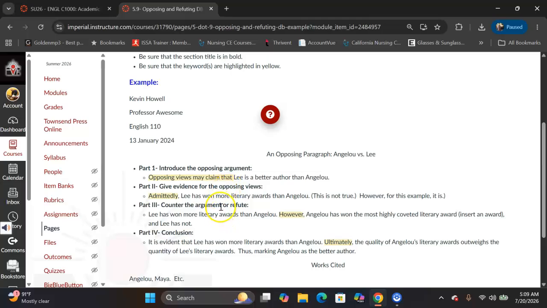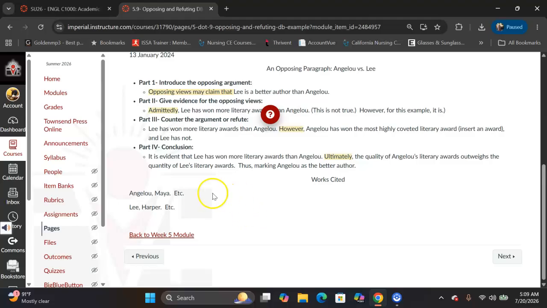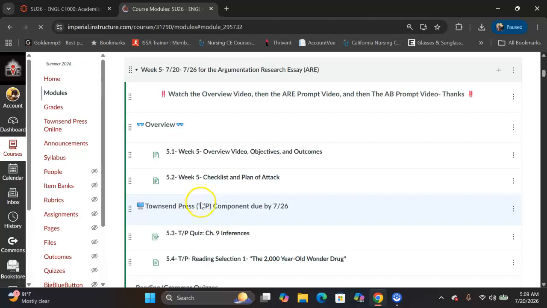Then you'll refute, come back, spin it back to your pro, which in this context would be Mrs. Flowers. Then give your closing, and then here you will give your works cited. And since it's only going to be from the novel, this will be works cited, and make sure that you give the proper copyright date. If you put 1969, I'm going to contact you because that's not correct. That's the original publication date, but it's not the overall date. There should be a newer or a more current publication date. Sorry, everybody. So, opposing and refuting, and make sure you do this properly.